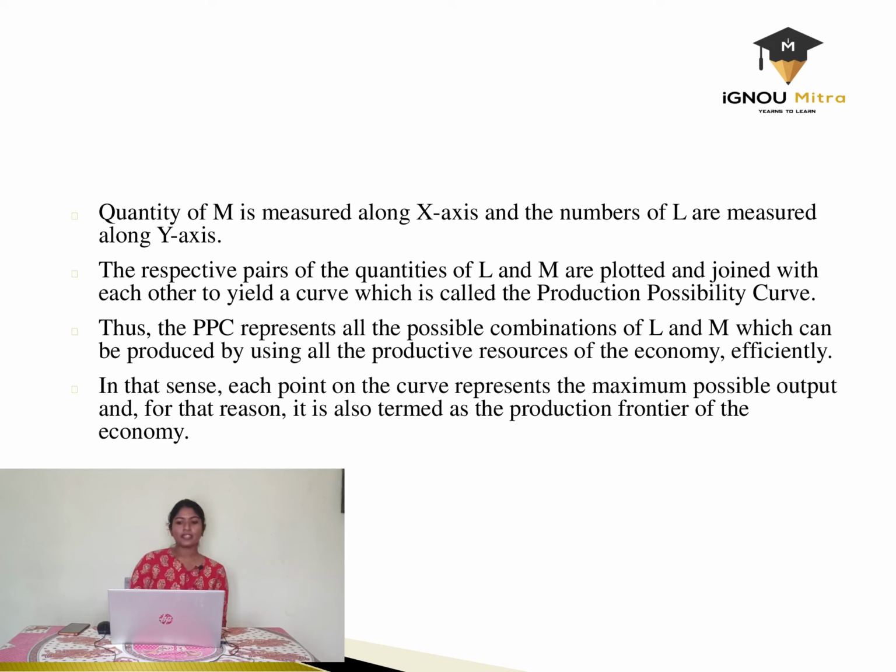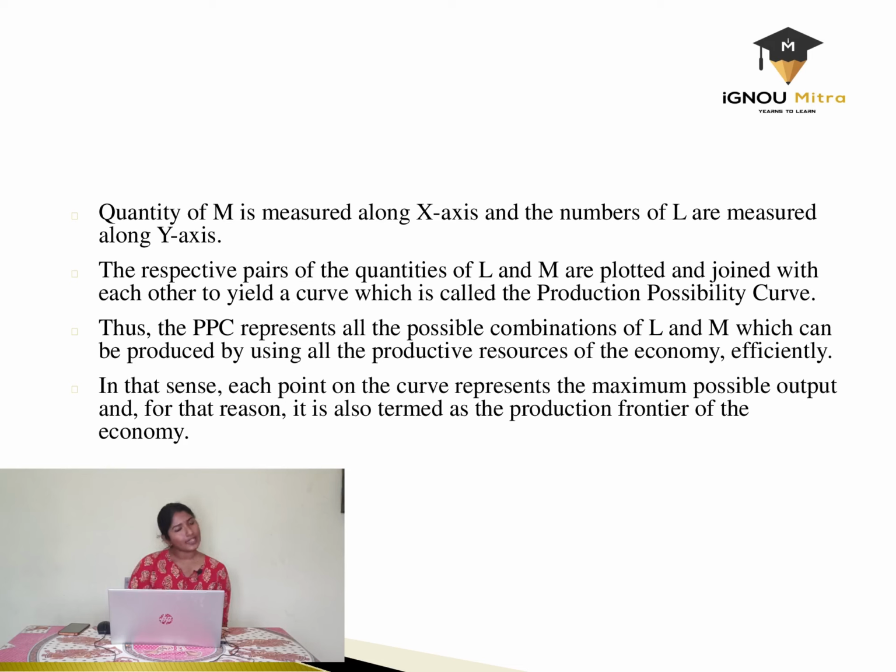Thus, as we have mentioned, it is the combination of all L and M which can be produced using all the productive resources of the economy efficiently. Efficiency is the major point of concern here, because we can produce all these resources inefficiently also, but as we are more concerned about the central problems of the economy, we tend to produce in a very efficient manner, and the PPC tends to identify these efficient allocations of resources.